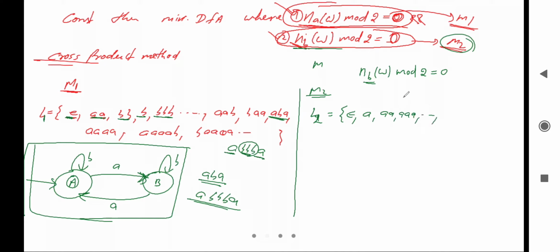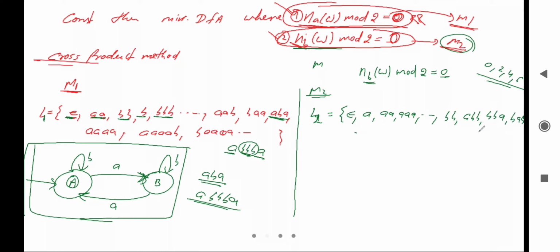What about b? That can be 0 times b, that can be 2 times, 2 length, or that can be 4 length or 6 length. So what can b be? That can be an even number. So even number of b means it can be double b, it can be a double b, it can be bb a, and so on.